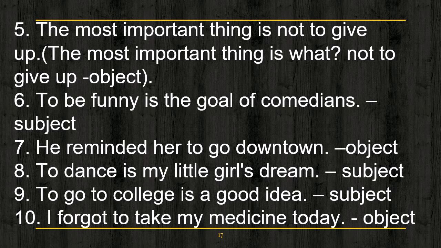Ninth, to go to college is a good idea. What is a good idea? To go to college. So to go is working as a subject. Tenth, I forgot to take my medicine today. What did I forget? To take my medicine. So to take is working as an object of the verb forgot. Okay. I hope it is clear to you.